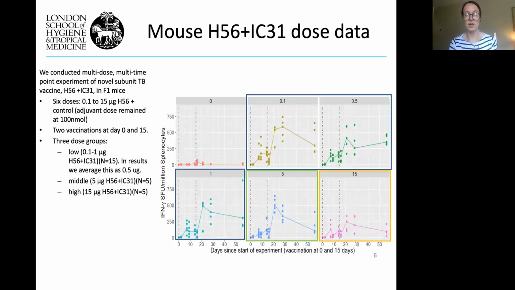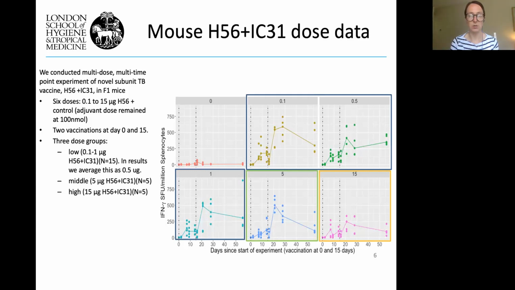To give you an overview of the data we were using, we conducted a multi-dose, multi-time point experiment of this novel subunit TB vaccine H56, which at the time was adjuvanted with IC31. This was done in F1 mice. We tested 6 doses, ranging from 0.1 micrograms of the vaccine to 15 micrograms.